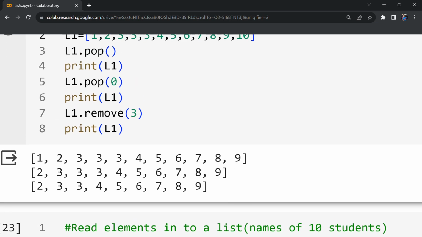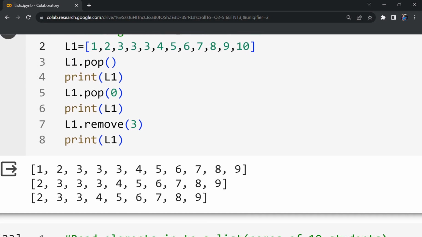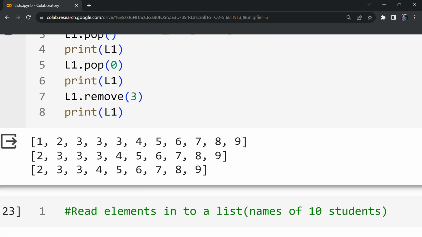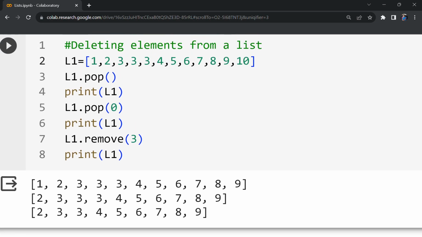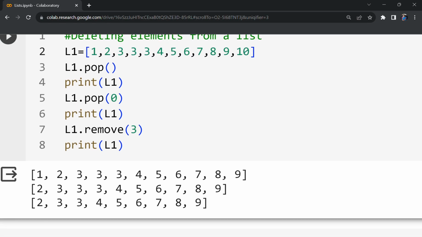You see, in the first line of the output, you can observe pop means the last element is removed, pop of 0 means the first element is removed, and in the third line of the output, one 3 is removed, but 2 3s are existing as they are. So what this remove can do is, it can remove only one occurrence of the element.